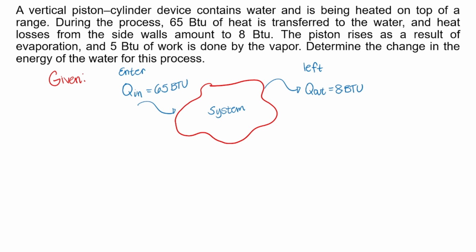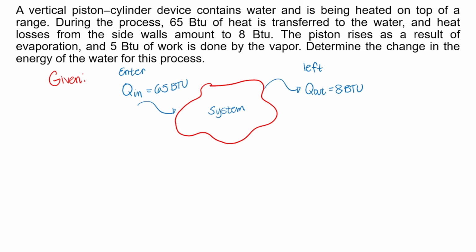The piston rises as a result of evaporation and 5 BTU of work is done by the vapor. Ang sabi, kasi nga nag-evaporate yung water, tumaas daw yung piston, and as a result, 5 BTU of work is done by the vapor. So, ibig sabihin, 5 BTU of work is done.